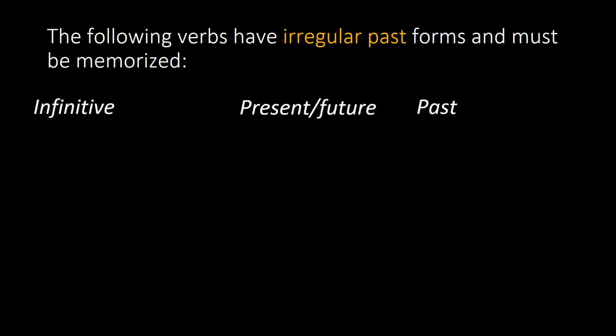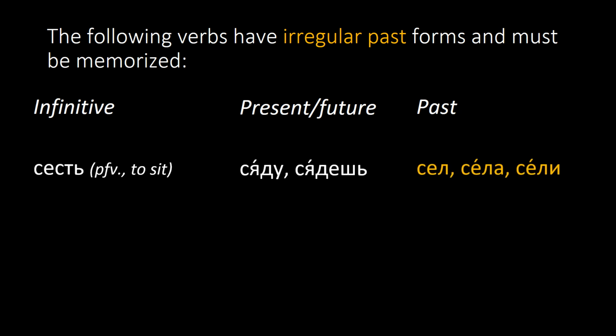Finally, we also have some verbs that simply have irregular past forms and must be memorized. For example, the verb сесть. The past forms are сел, села, сели. Or the verb есть. Ел, ела, ели.